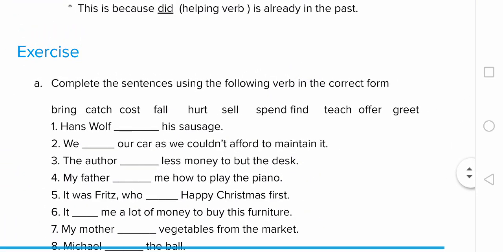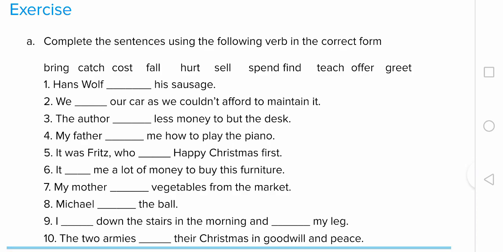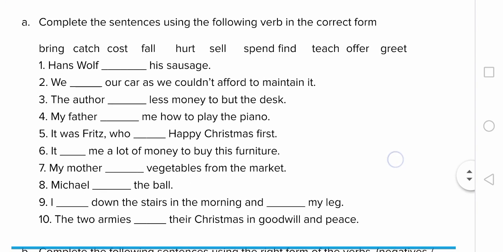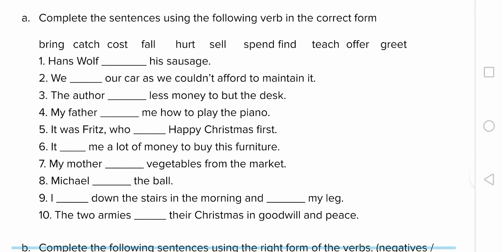Complete the sentences using the following verbs in the correct form. A few verbs are given: bring, catch, cost, fall, hurt, sell, spend, find, teach, offer, greet. You will be using the second form of all these verbs to complete these sentences. The sentences will help you choose the right verb, and don't forget to use it in the second form.